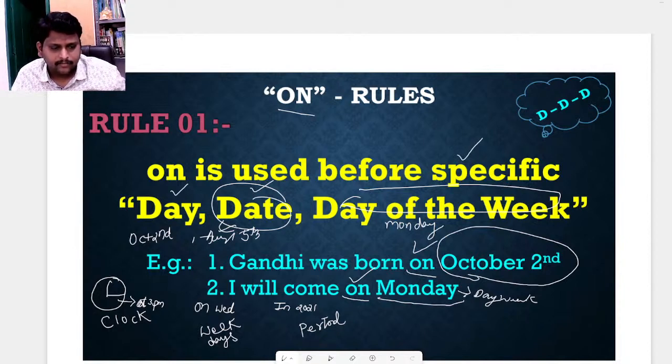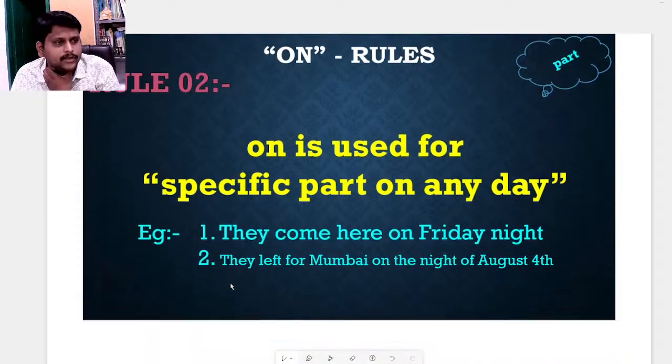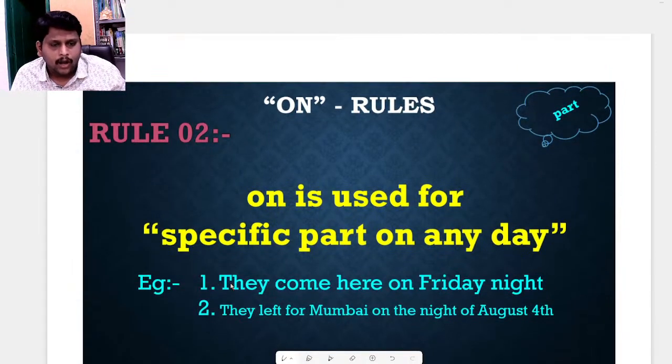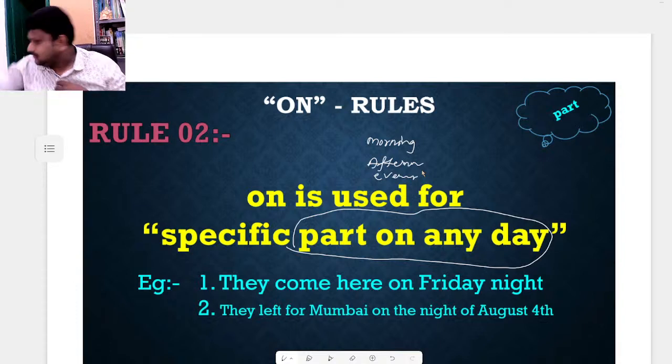Please wait a minute. Next, rule number 2. On is used for a specific part of any day. Here you will get the parts. What are the parts of the day? Morning, afternoon, evening.